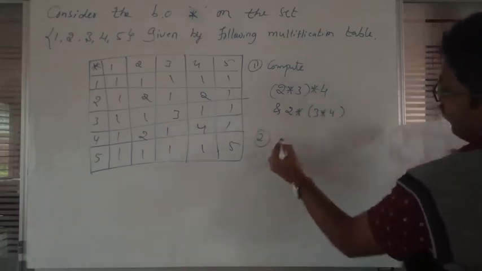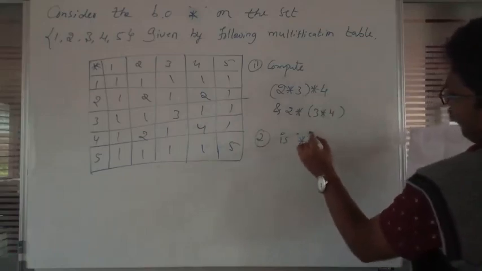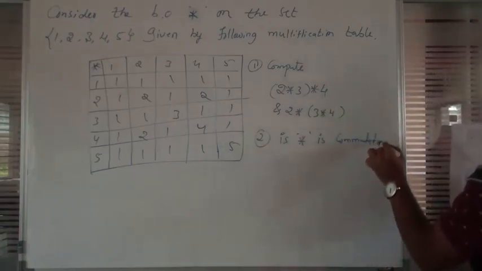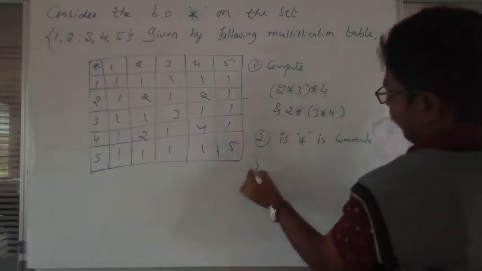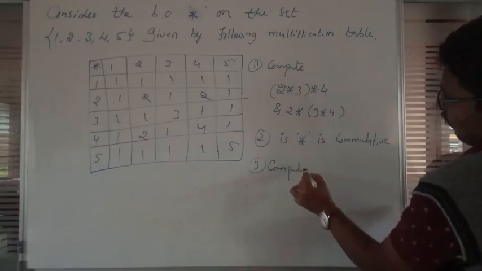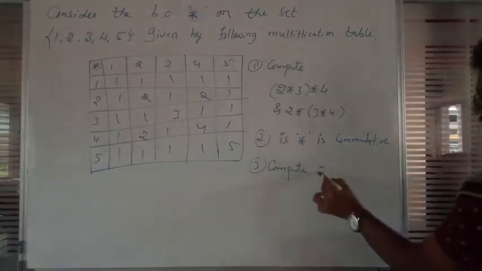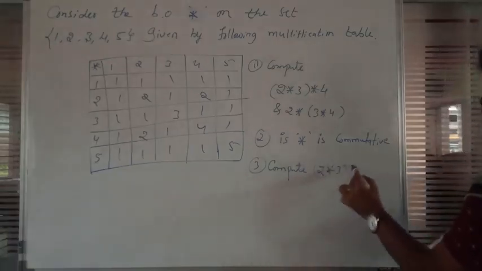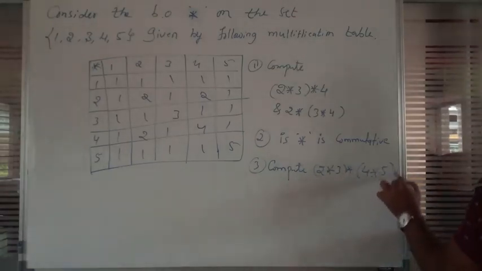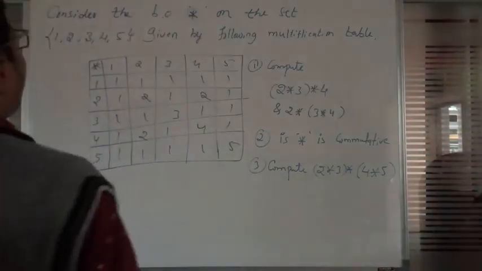Second one is, is star commutative? Next one is compute 2 star 3 and 4 star 5. Just you should look here, students. Just you have to observe here.